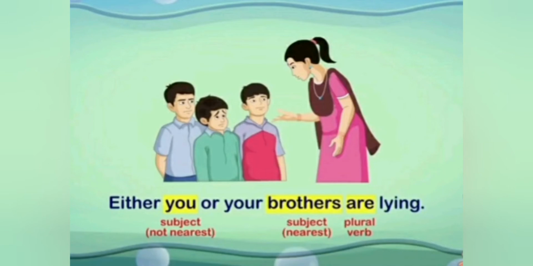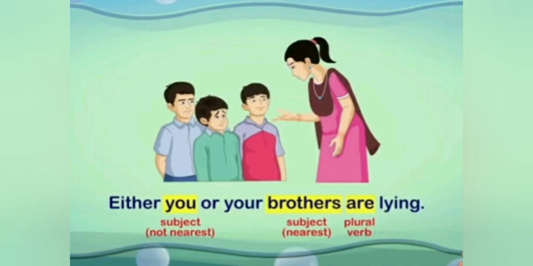Example, either you or your brothers are lying. Here we have two subjects, you and brothers. And brothers subject is nearest, so we use plural verb here. Because brothers is a plural subject and it is nearest to the verb. So we use here plural verb, that is are. So the answer is either you or your brothers are lying.